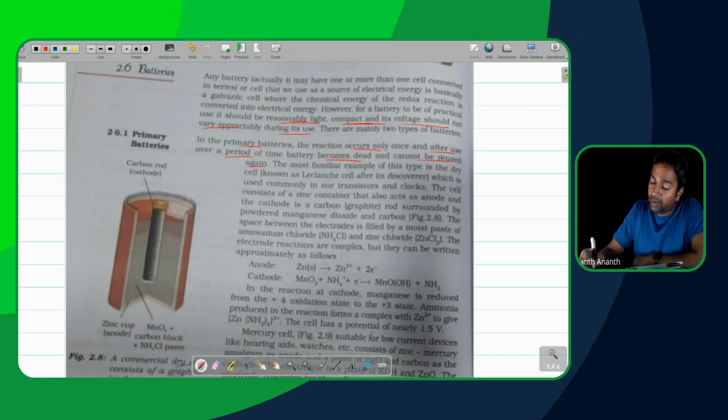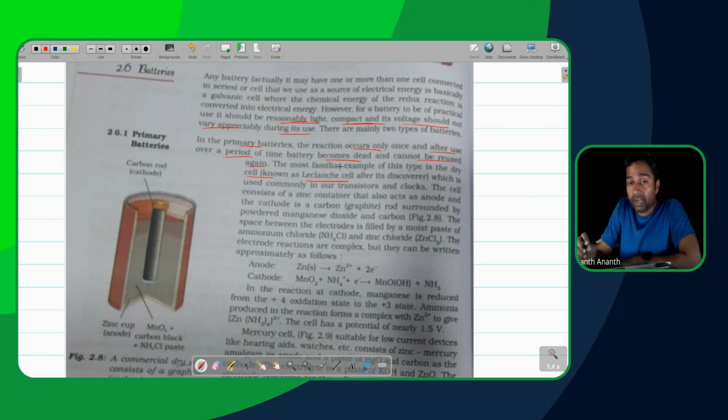So it cannot be reused again. The most familiar is going to be the dry cell, which is also called the Leclanche cell. The Leclanche cell is named after Leclanche, who was its discoverer, which is what they are mentioning here. This is used everywhere. This is your normal pencil battery, everyday cell. The cell consists of a zinc container that also acts as the anode, and the cathode is a carbon graphite rod surrounded by powdered manganese dioxide and carbon.